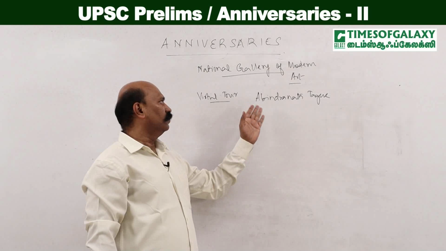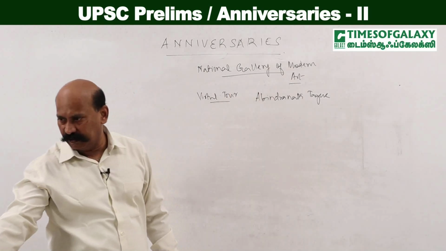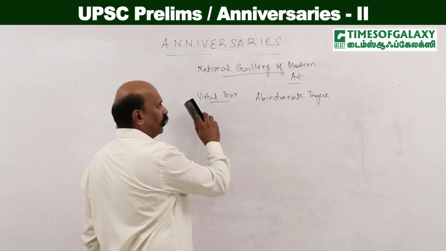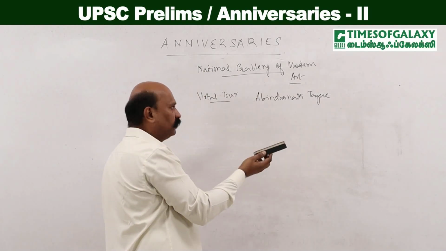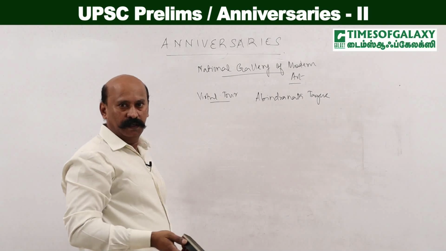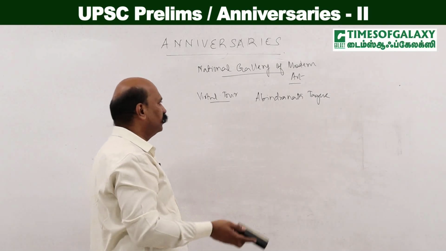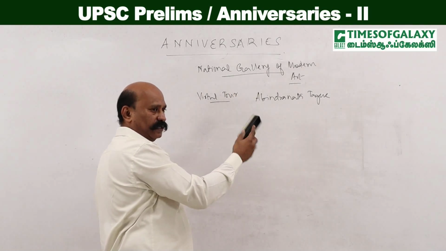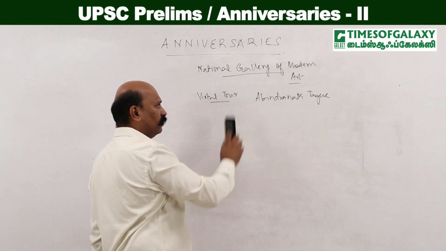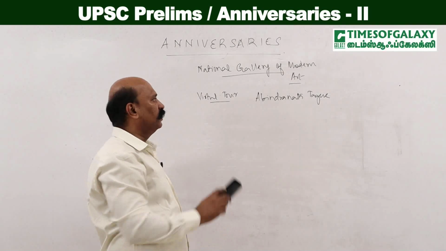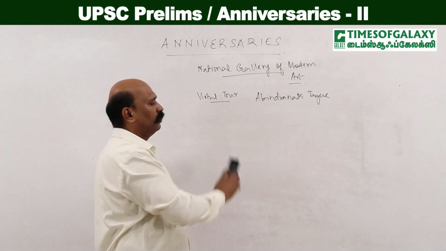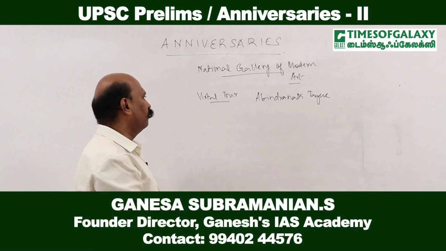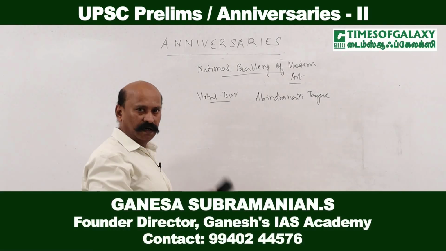So this is enough, not many questions can be asked here. It is simple. Where the National Gallery of Modern Art is located can be asked, and what it is all about, what it is actually doing. It is a gallery of modern arts, collecting pictures and other works. And it is now in the news because it is commemorating Abhindranath Tagore's 150th anniversary. It conducted a virtual tour with the paintings of both Abhindranath Tagore and Rabindranath Tagore.